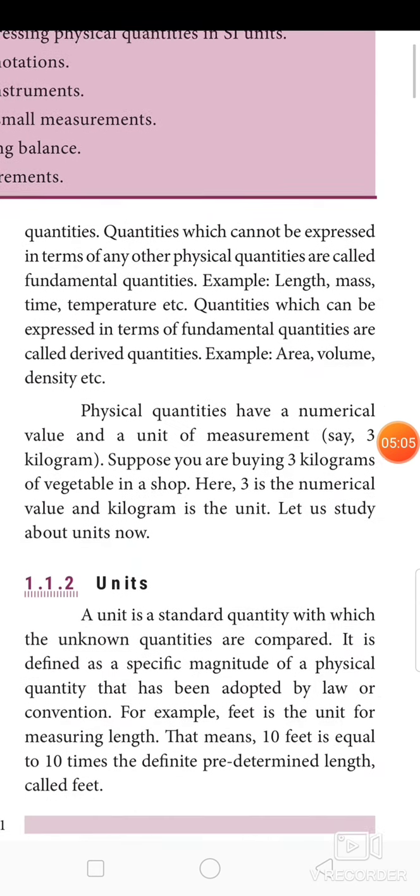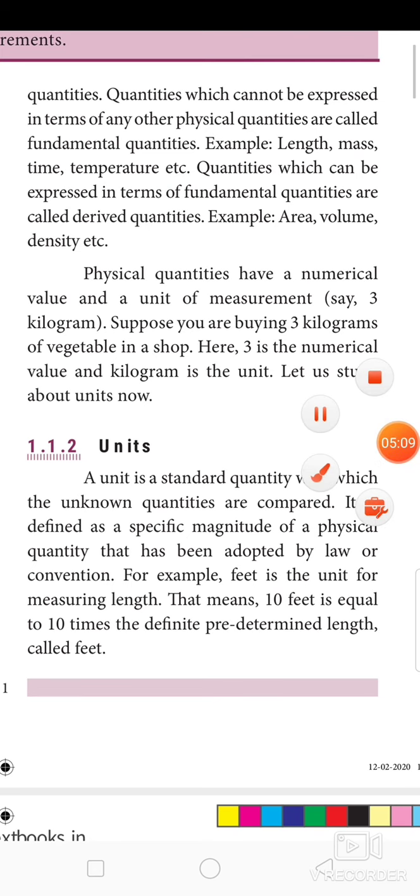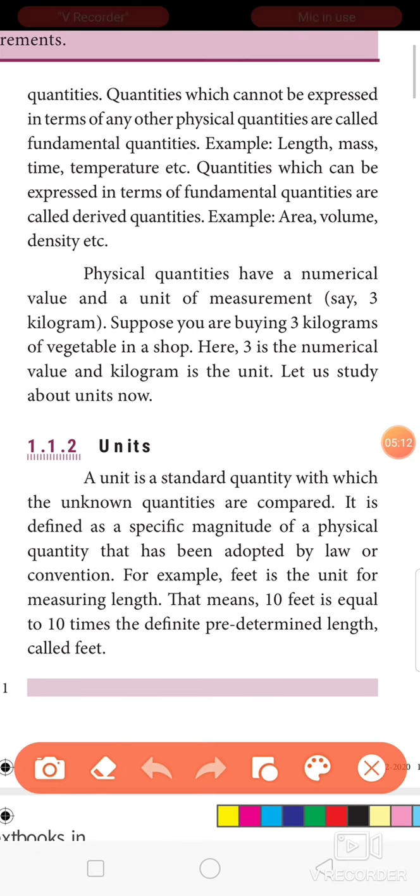Now, what are units? A unit is a standard quantity with which the known quantities are compared. I repeat, a unit is a standard quantity with which the known quantities are compared. It is defined as a specific magnitude of a physical quantity that has been adopted by law or convention. For example, I ask you to measure the length of your pencil. You measured and tell me that it is 12 centimeter. So you take a scale, take your pencil and measure the length of the pencil and you will say 12 centimeter.